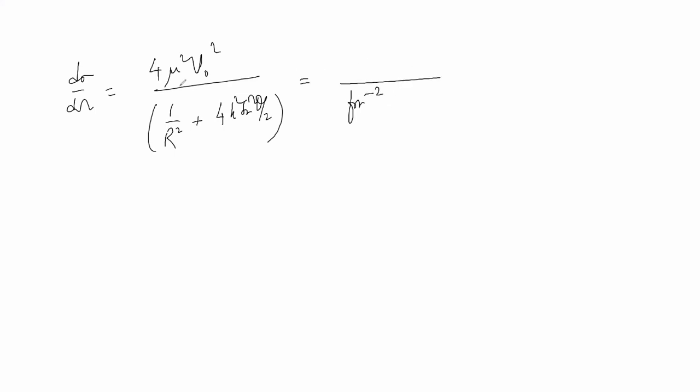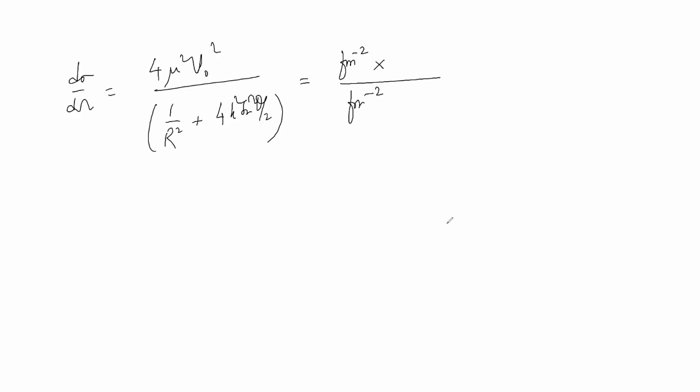Numerator mu square is GeV square, and GeV square means this is Fermi minus 2. Am I audible?